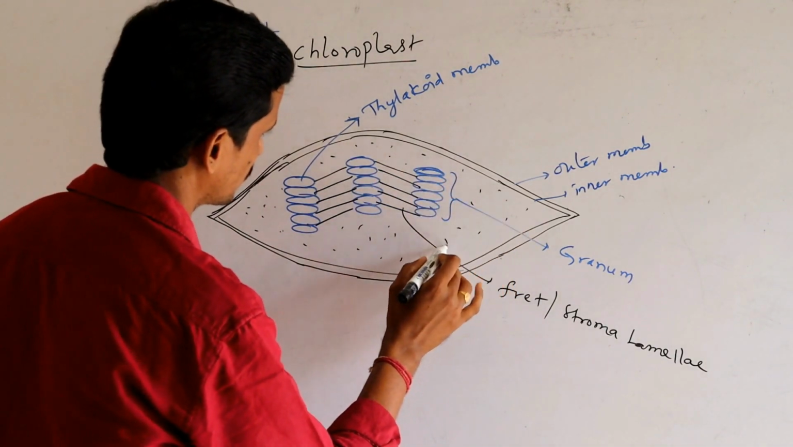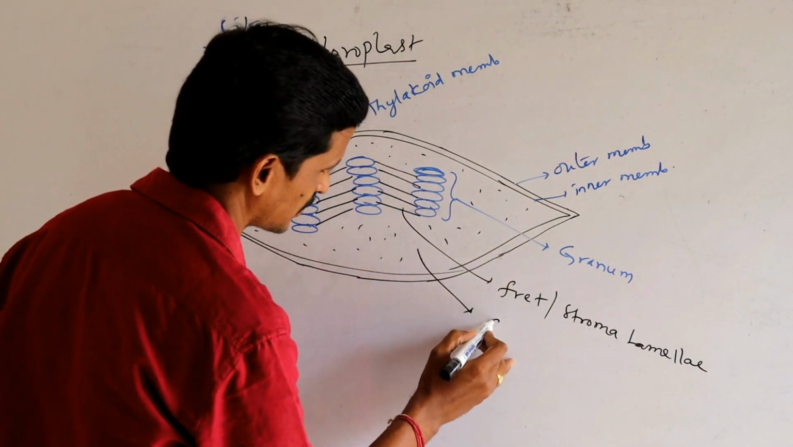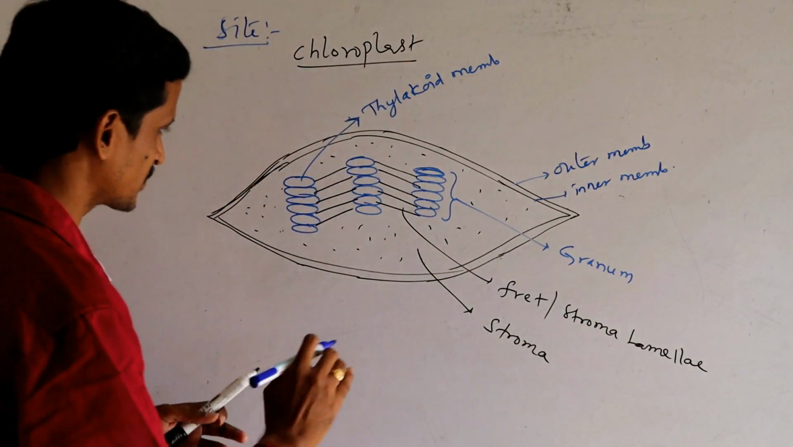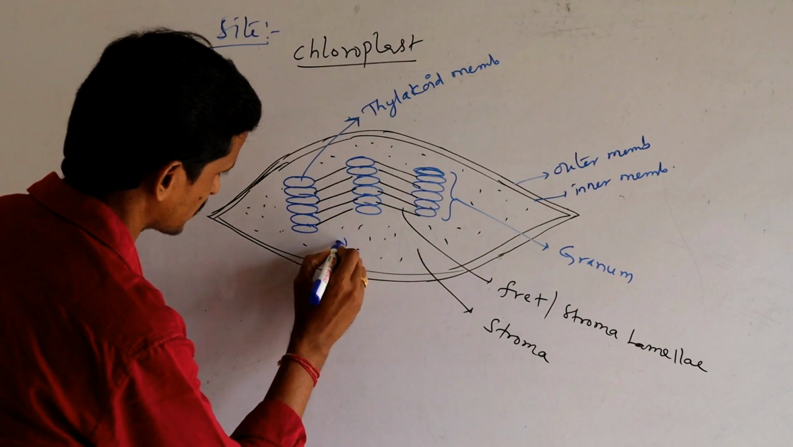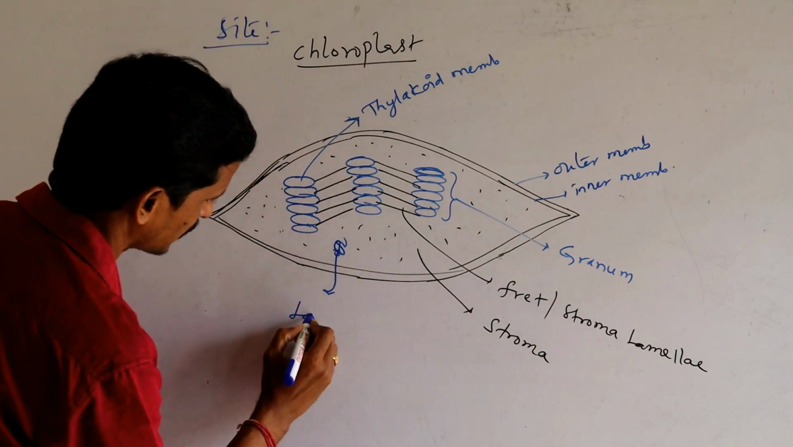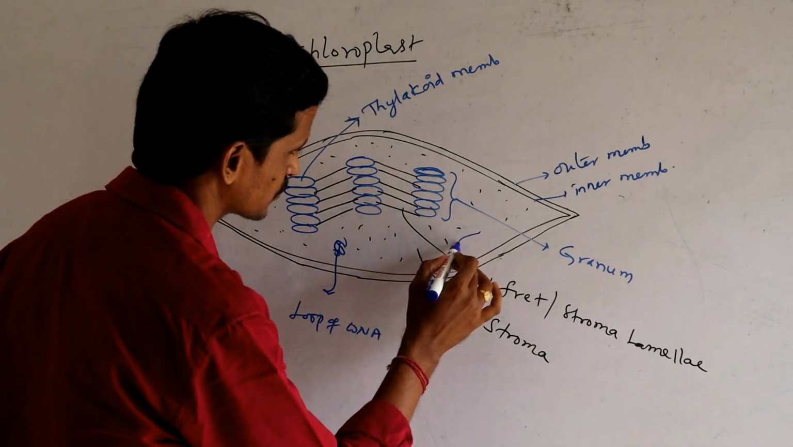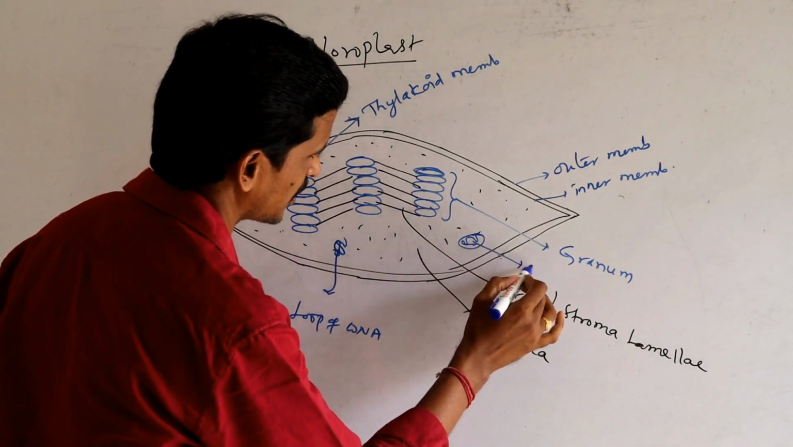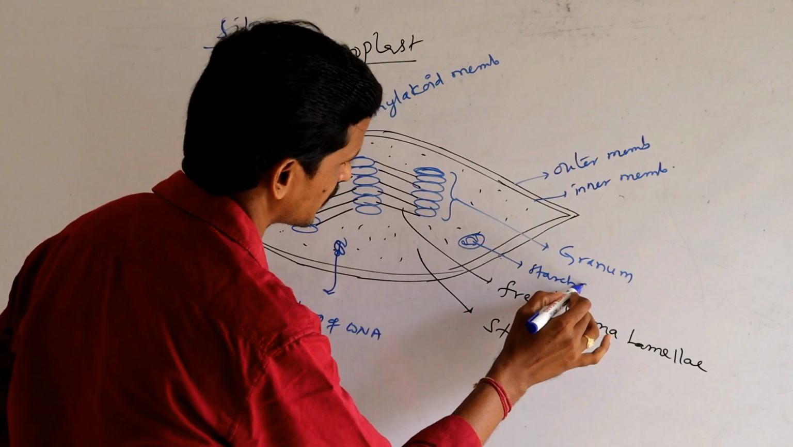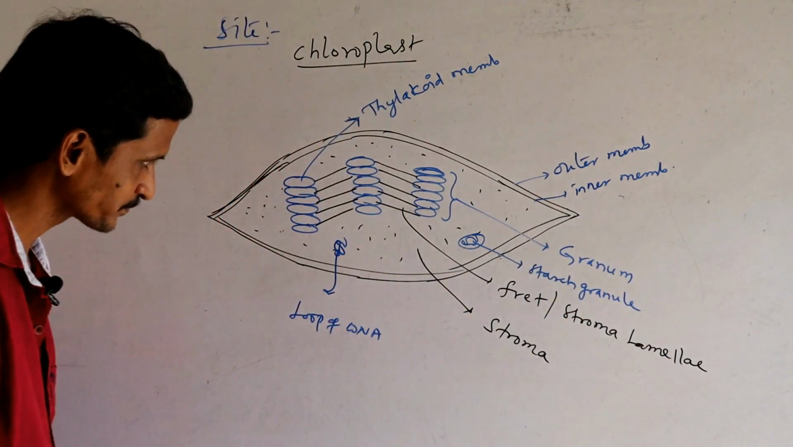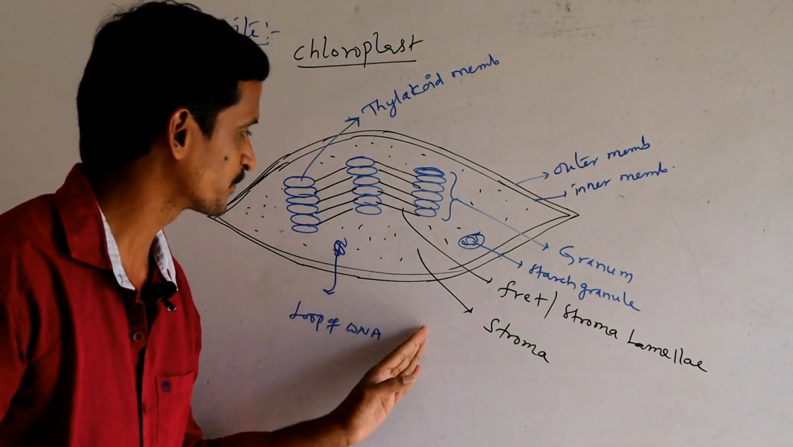This colorless fluid-like substance is called stroma. Along with this, this particular chloroplast possesses a loop of DNA. Along with this, it also possesses a starch grain, a starch granule. Okay, right? Now, let me repeat.